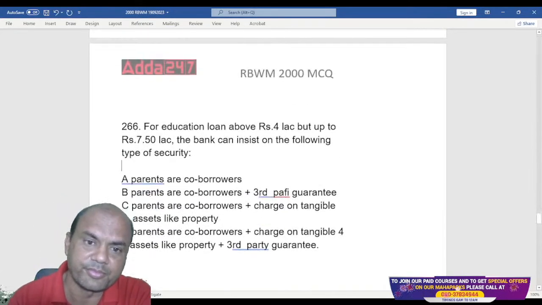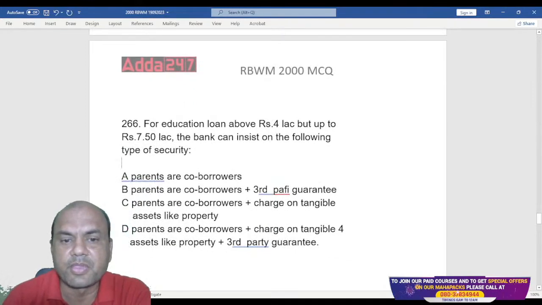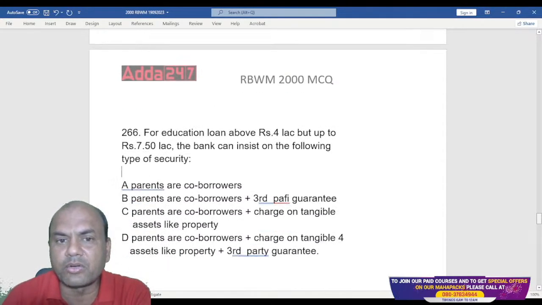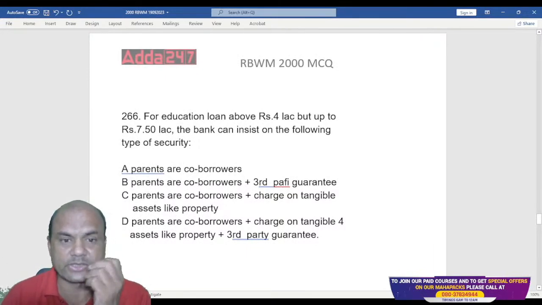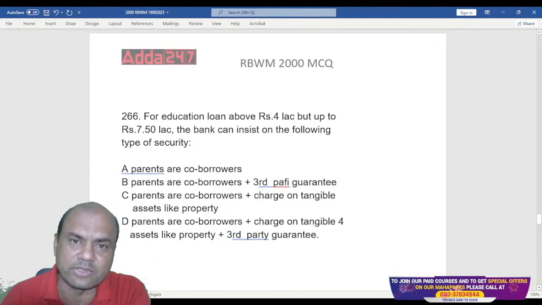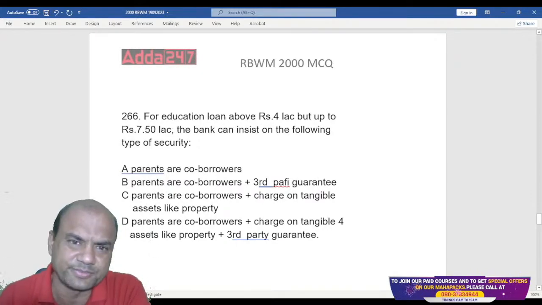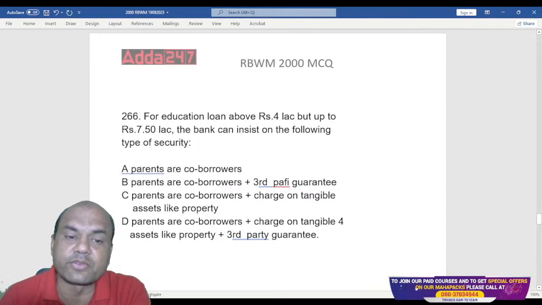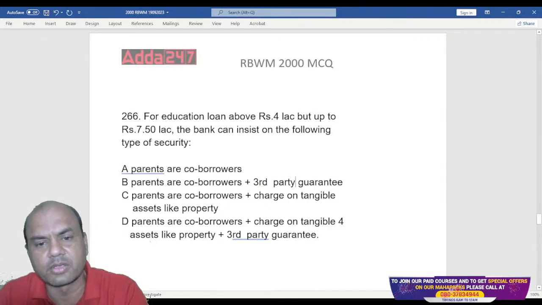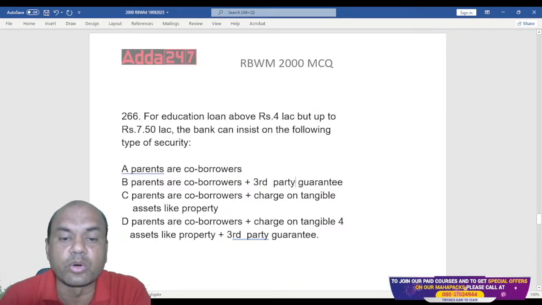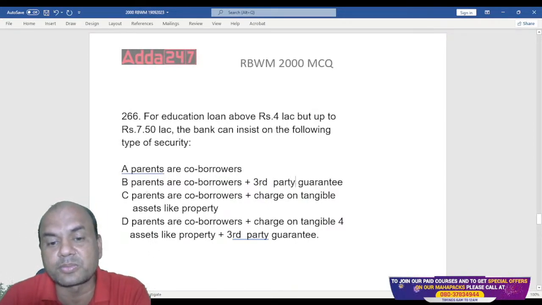Right? Next one. For loans above 4 lakhs and up to 7.5 lakhs, banks insist on what? Just now we saw up to 4 lakhs, only parents. So 4 to 7 is what? Parents as co-borrowers plus third party guarantor. Or parents as co-borrowers plus the house, tangible assets.